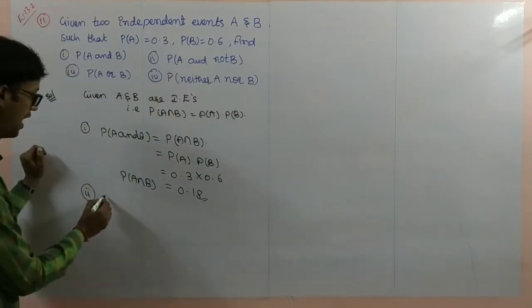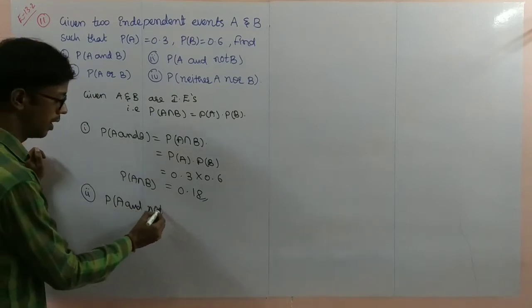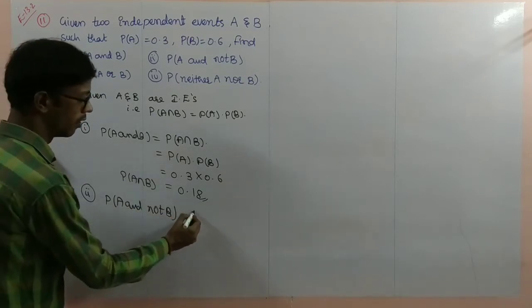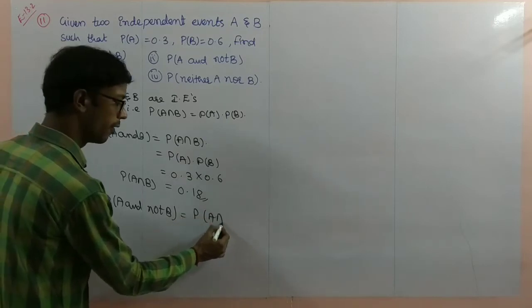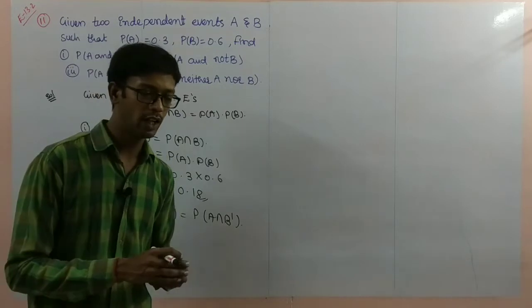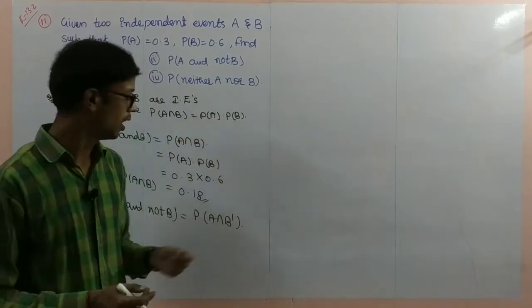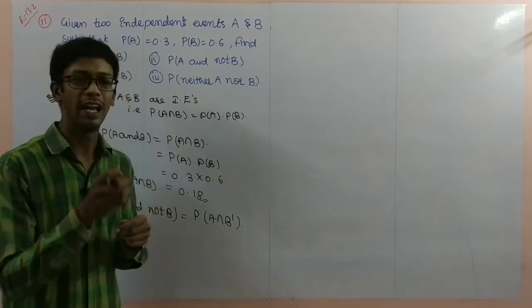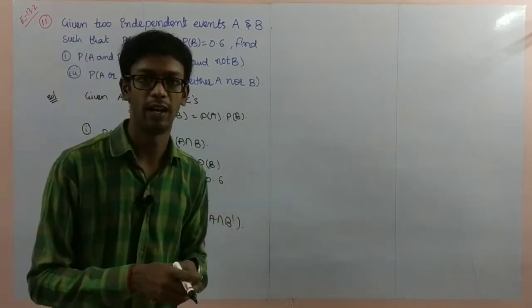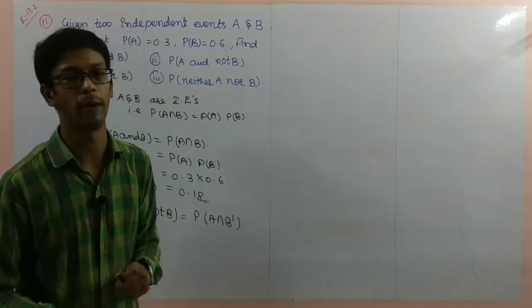Next, number 2 question. Probability of A and not B. That is nothing but probability of A intersection B complement. Probability of A intersection B means we can write P of A into P of B. Here, same to same: A and B are independent, which means A and B complement are also independent.